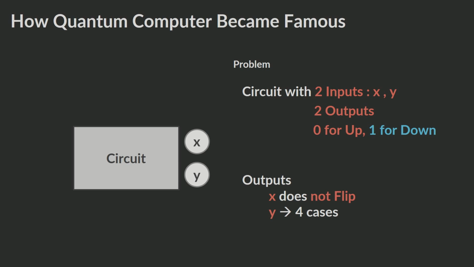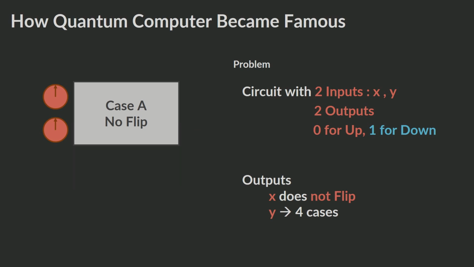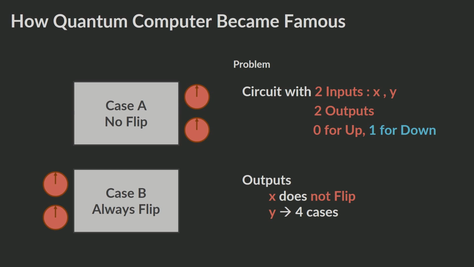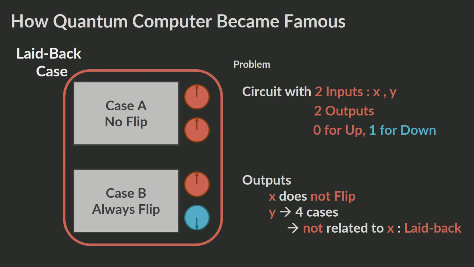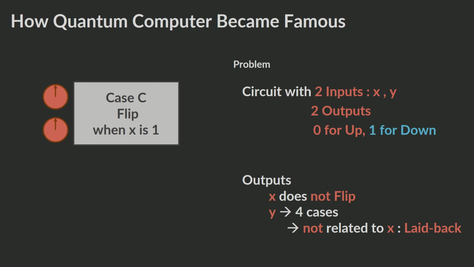We don't know what this circuit does to input Y, but there are only 4 possible cases. Case A, it does absolutely nothing to it. Case B, it flips it. These two cases are called laid back, since they are independent of X. Case C, it flips like before, but only if X is 1.